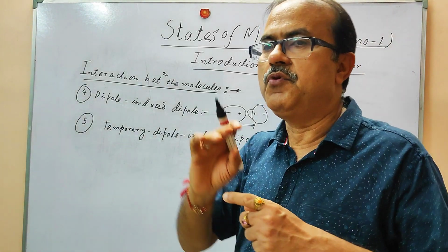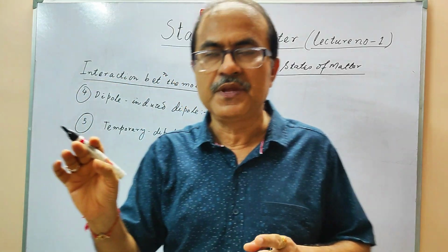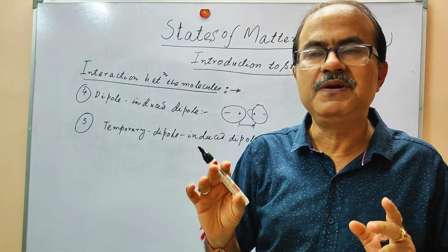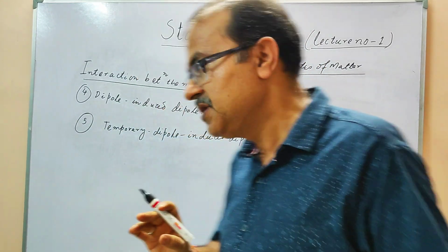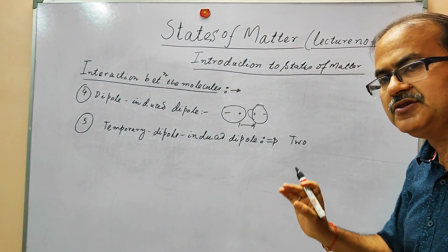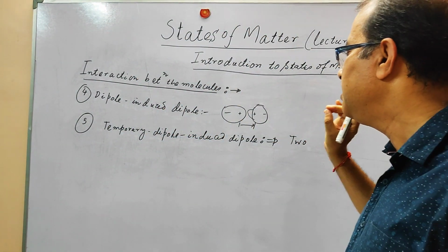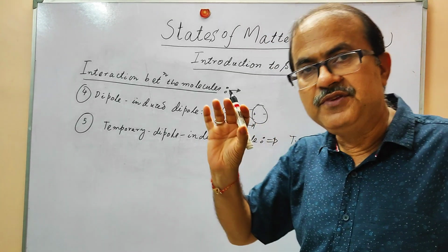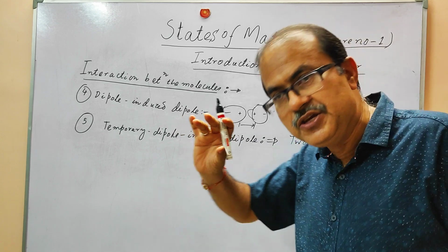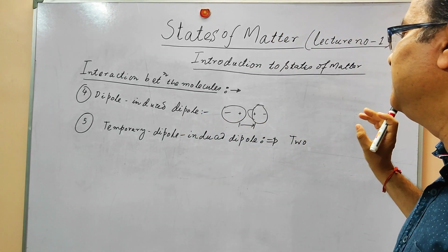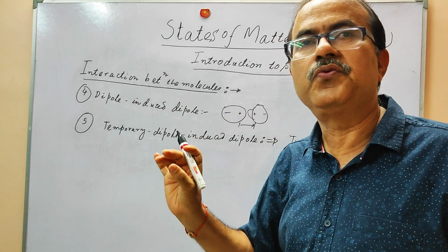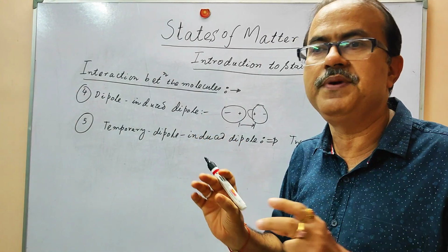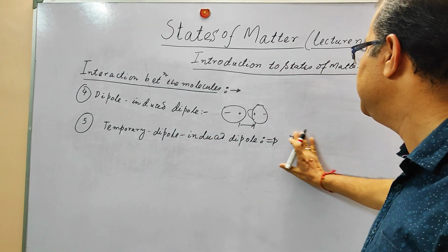With time, as the electron revolves, it creates some asymmetry in the electron charge. So it has a temporary dipole moment, and this temporary dipole moment will induce a dipole in the nearby molecule, and these induced dipoles and temporary dipoles will make an attractive interaction with each other.